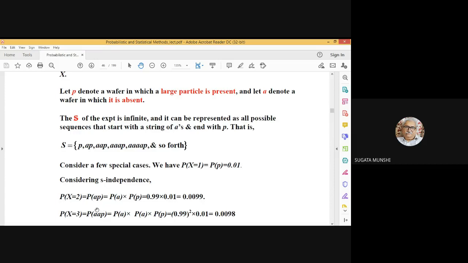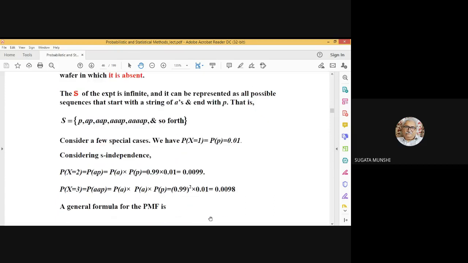Probability of X equal to 3 is the joint probability of the first two wafers showing absence of contaminant and the third wafer showing presence of contaminant. So it's probability of A into probability of A into probability of P, 0.99 square into 0.01, 0.0098. So probability of X equal to 4 will be 0.99 cubed into 0.01. It will proceed in that way.